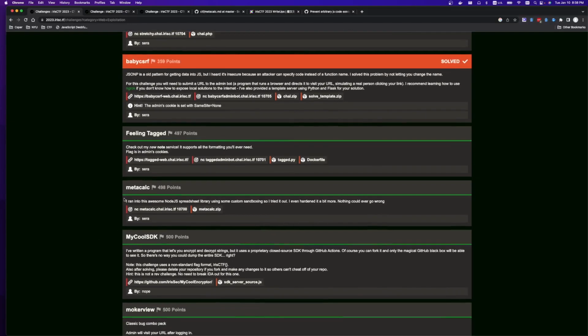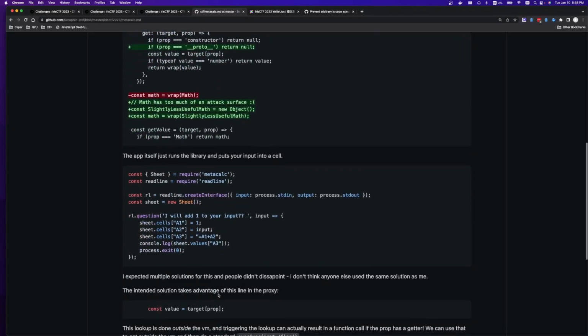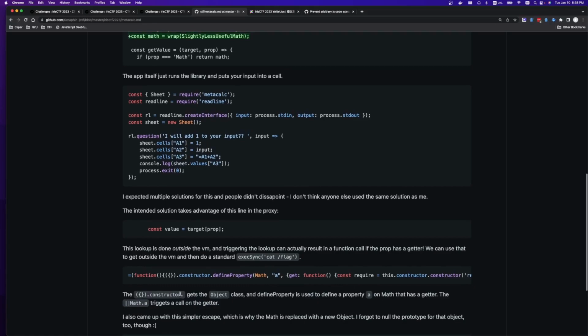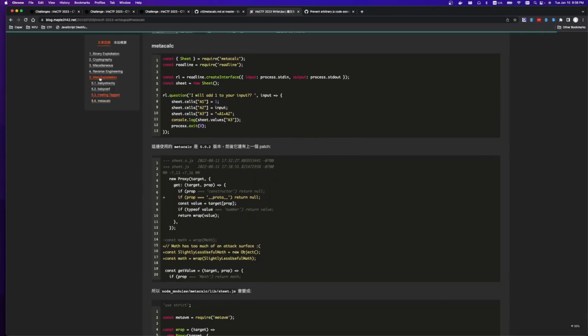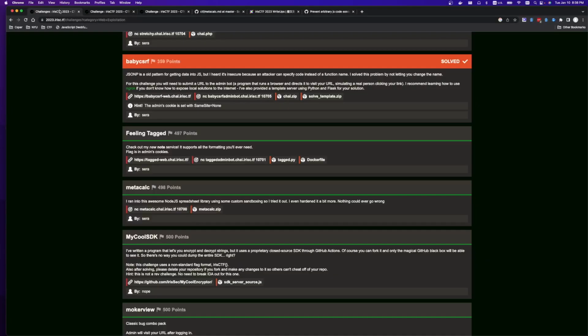The 4 write-ups I looked at were one from the challenge author here, Seraphin, and they go into depth and talk about what the real solution was supposed to be, but the other 3 write-ups did not use this solution. I also referred to Maple's solution, Maple3142, the URL is here, and then 2 people on Discord, Strelic and Applet, also had write-ups. But anyways, back to the challenge.